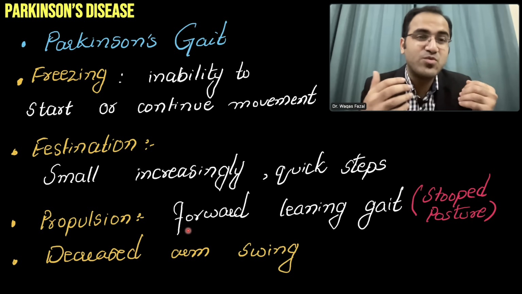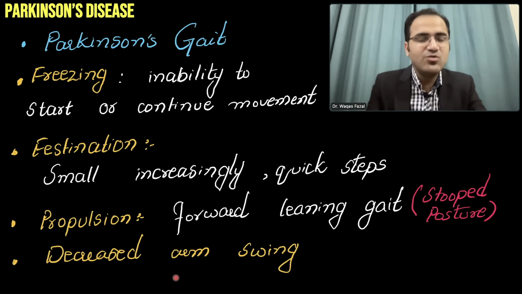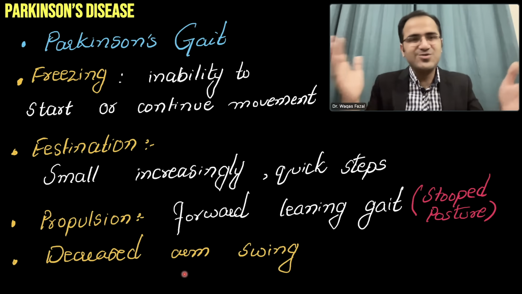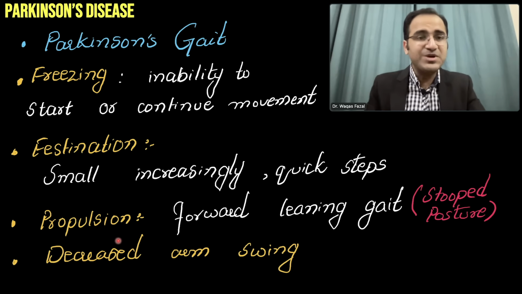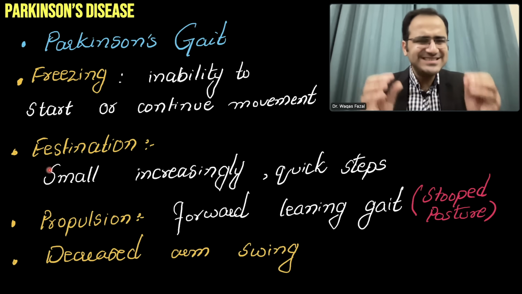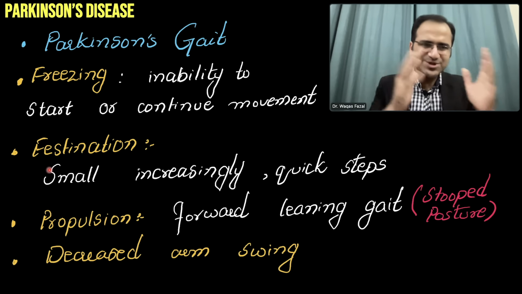They will have a propulsion in the movement. There will be decreased arm swing. The normal arm swing that we have when we move, they do not have that arm swing because it takes extra muscles. Now coming to festinating gait, in festinating gait there is a very small difference from shuffling gait.